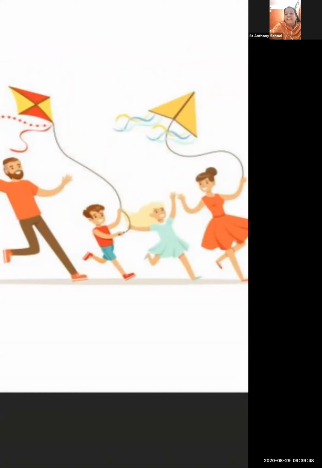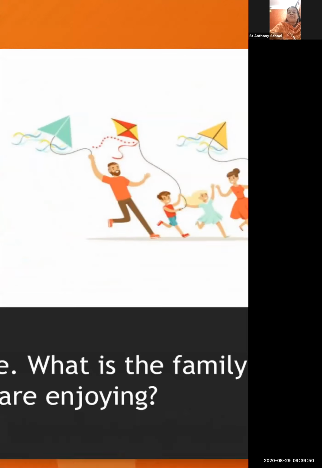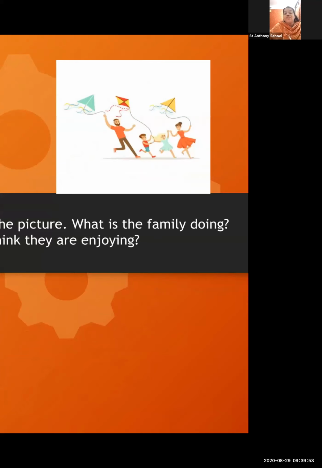They are smiling. All are smiling. So that means this is the family enjoying together, enjoying all moments together. Like their family, our family also is doing what? Enjoying the small moments. We enjoy all festivals. We enjoy the small moments like birthdays, celebrations. If a child is getting good marks in the exam, again there is a celebration. All are happy with that. So family is always celebrating things together.